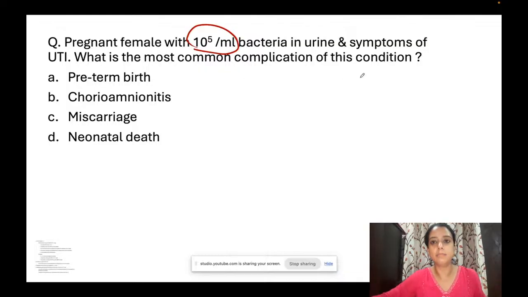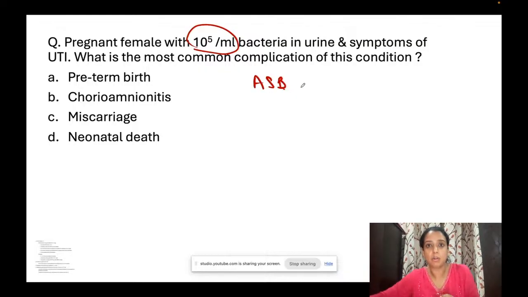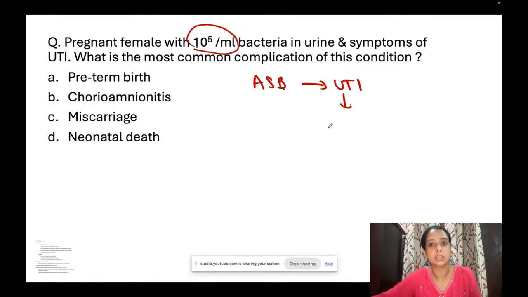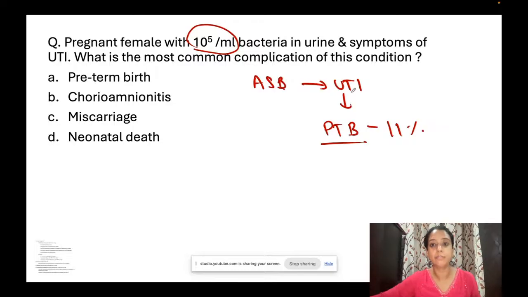Okay, what is the most common complication in this condition? So UTI is not a very good thing in pregnancy. तभी हम pregnancy में asymptomatic bacteriuria को treat करते हैं. Why do we treat asymptomatic bacteriuria? क्योंकि हम नहीं चाहते कि उसको UTI हो. Because UTI has a lot of complications, among which अगर आप obstetrical complications की बात करें तो most common is preterm birth. So preterm birth is seen in almost 11% of patients who suffer from UTI. So it is most common.